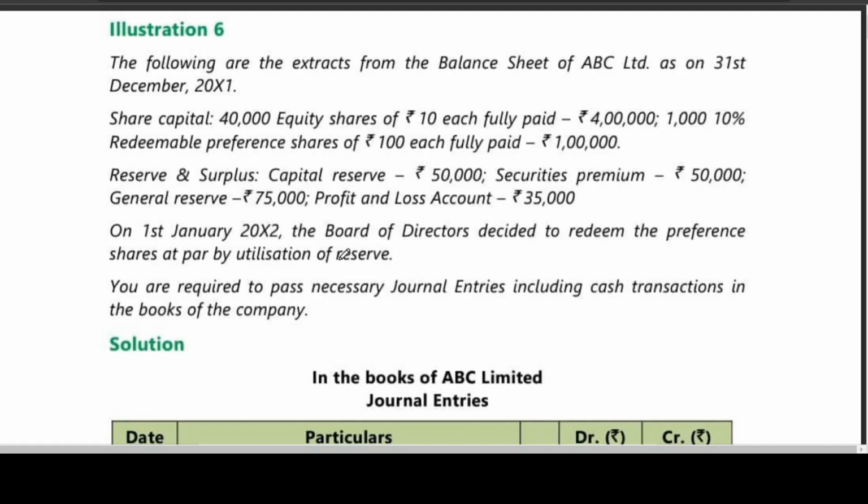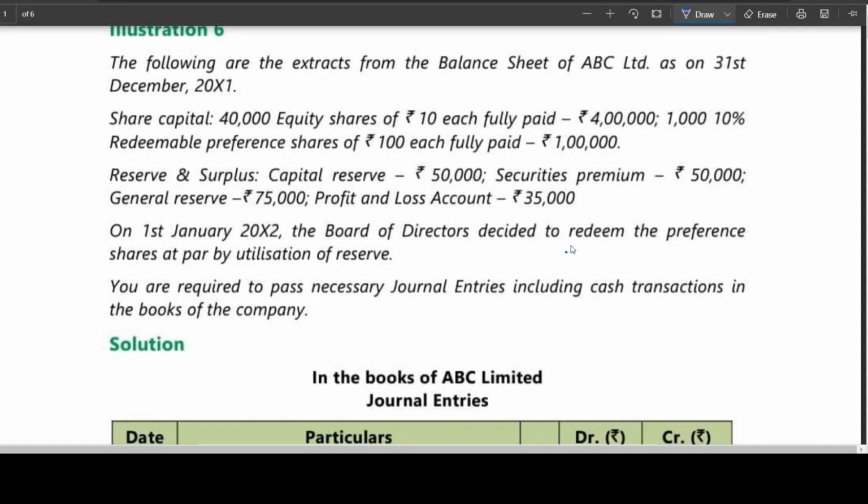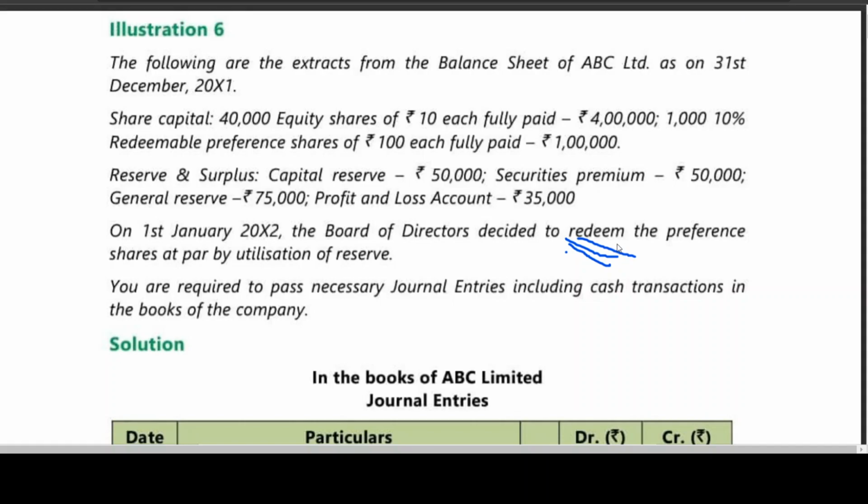Now, whenever you are seeing the board of directors deciding to redeem, please try to understand. The board of directors will redeem preference shares at par.